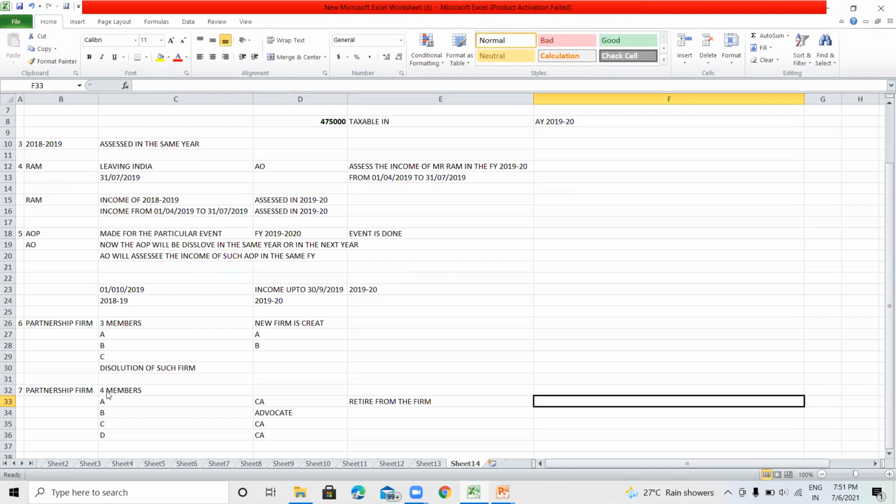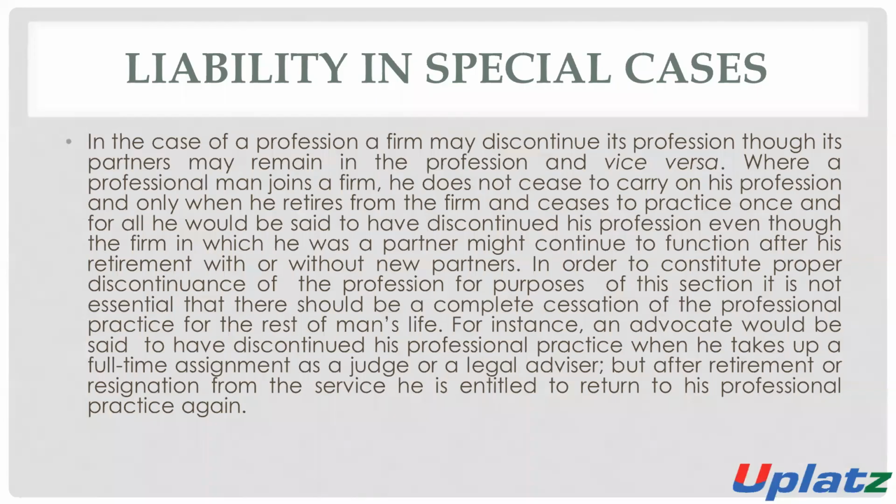The business carries on, means the partnership firm continues. But Mr. A, who is the CA, discontinued his profession. In the case of discontinuance of the profession, there will not be discontinuance of the business. The business will continue. It will be continued by the new partners or by the old partners. Normally, in the case of discontinuance of profession, the discontinuance of business will not be there.